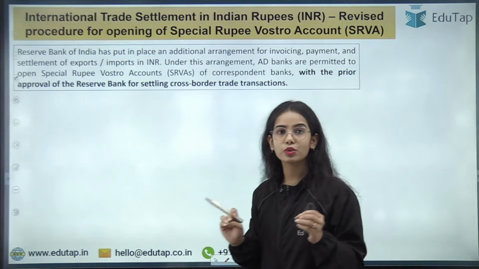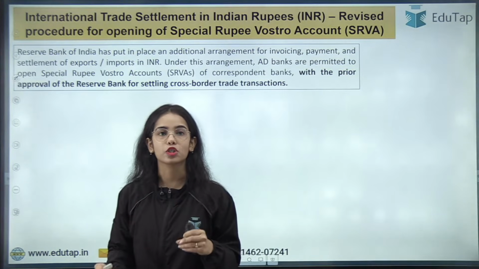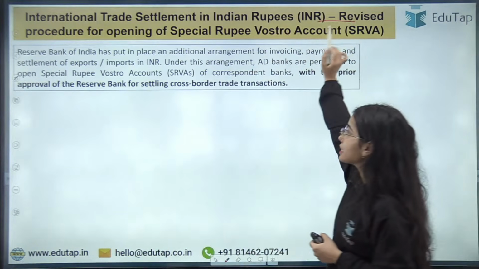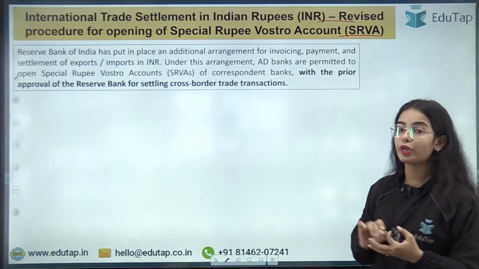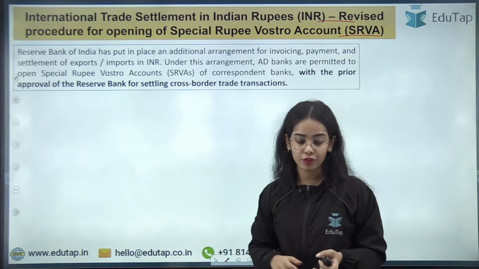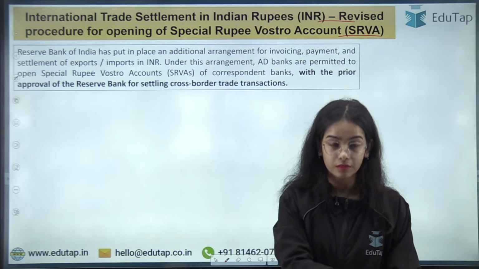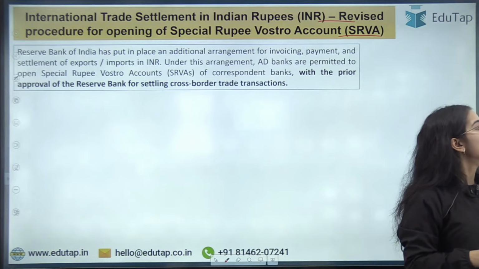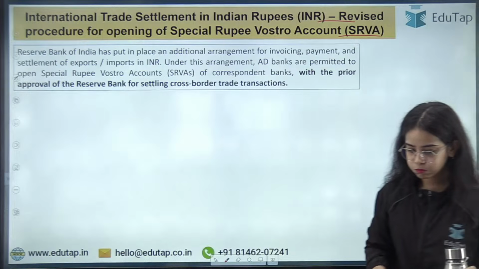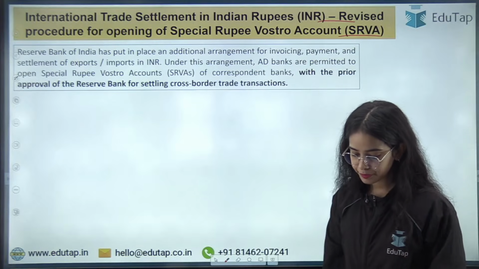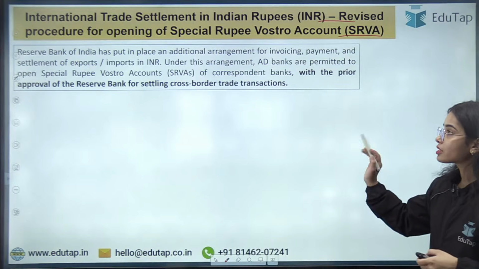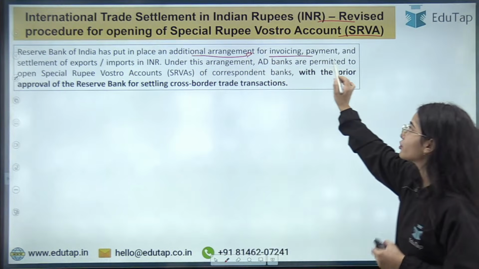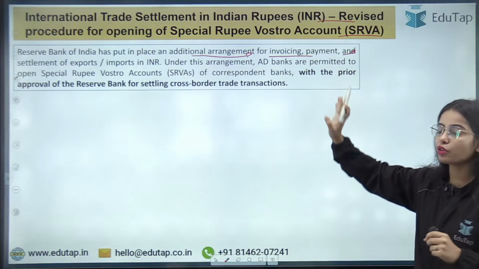Now coming to the last news article that we have to discuss in today's session: international trade settlement in Indian rupee, revised procedure for opening of special rupee Vostro account. Any confusion in the previous news article? Anyone? Okay, so the Reserve Bank of India has put in place an additional arrangement for invoicing, payment and settlement of exports.